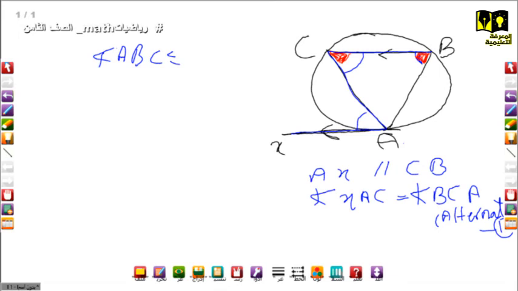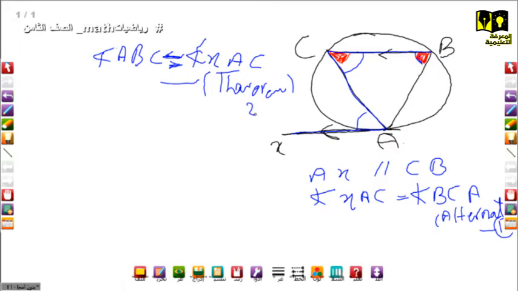So angle B equals angle XAC. And the reason is theorem. I know my handwriting is not good, but get the idea. So this is 1 and 2.